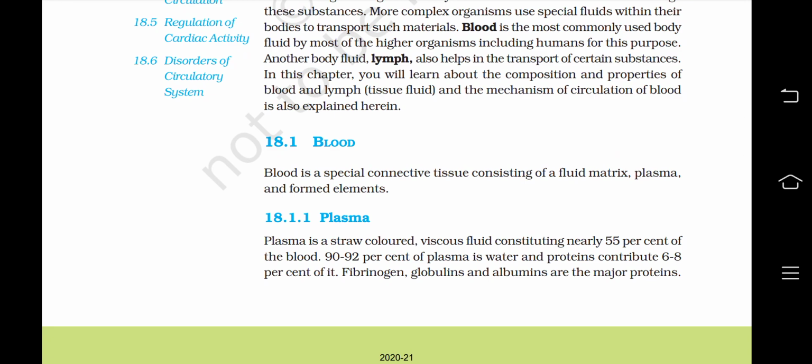Blood. Blood is a specialized connective tissue consisting of a fluid matrix, plasma, and formed elements. Plasma is a straw-colored viscous fluid constituting nearly 55% of the blood. 90 to 92% of plasma is water, and proteins contribute 6 to 8% of it. Fibrinogen, globulins, and albumins are the major proteins.